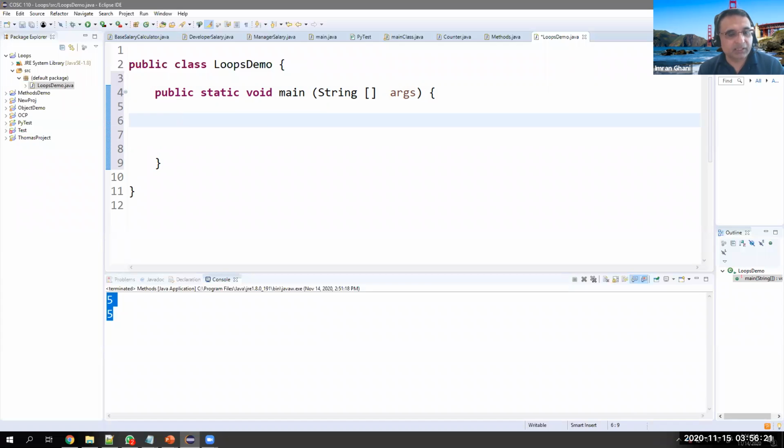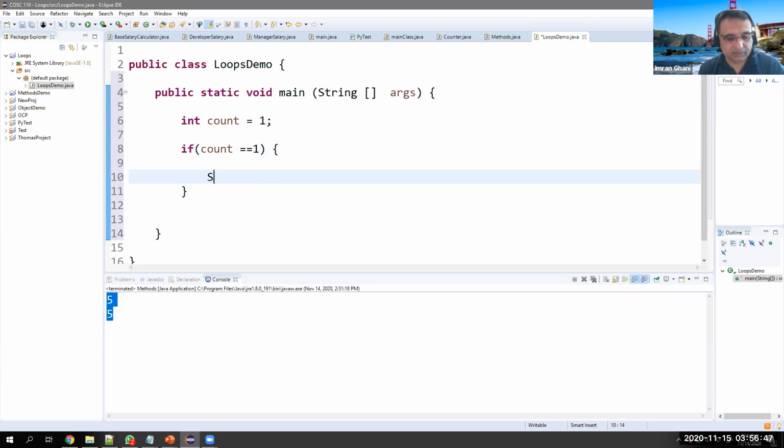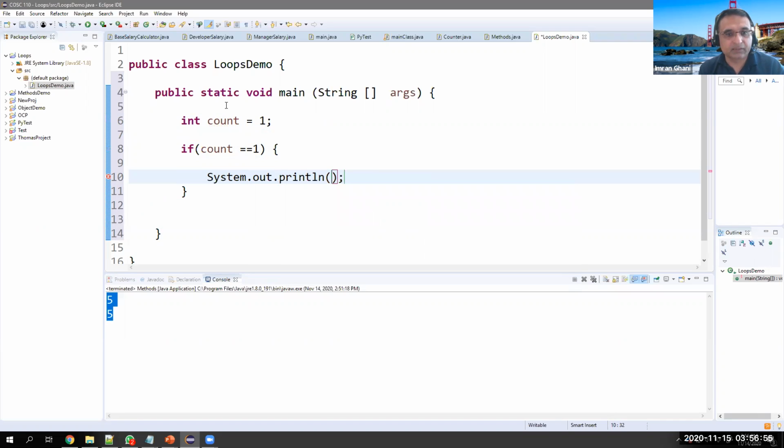So far, we have seen if-else statements, right? So loop is also quite an easy thing. For example, if I say int count is equal to 1, now if count is equal to 1, then print something. That's System.out.println. And here I say print count.